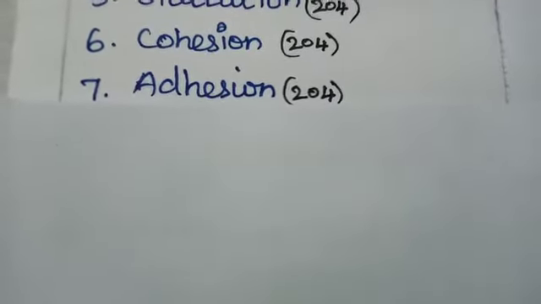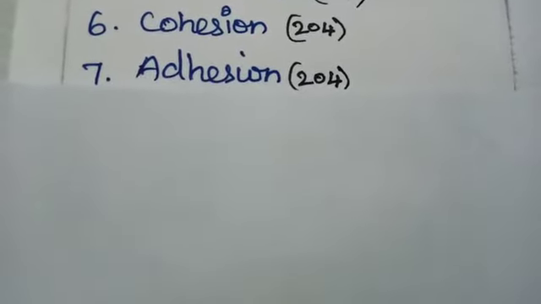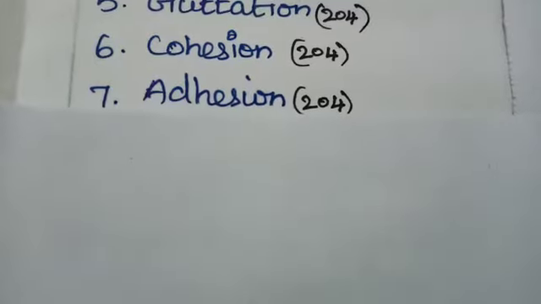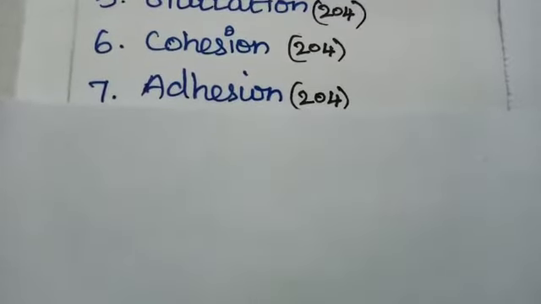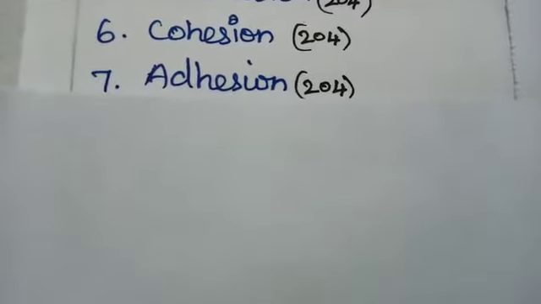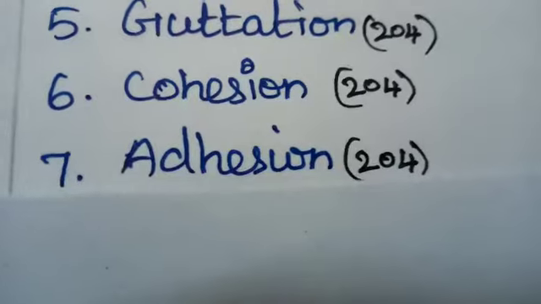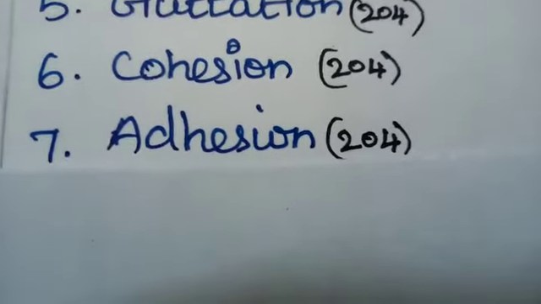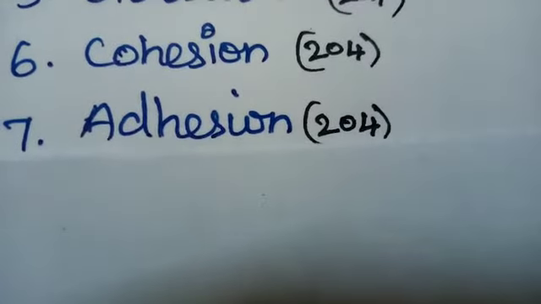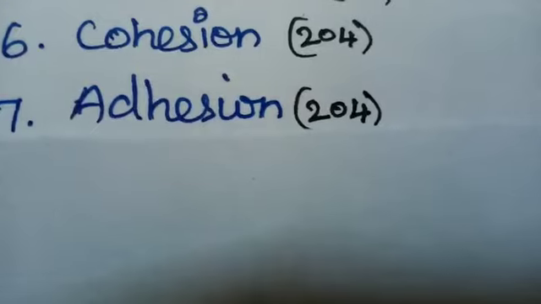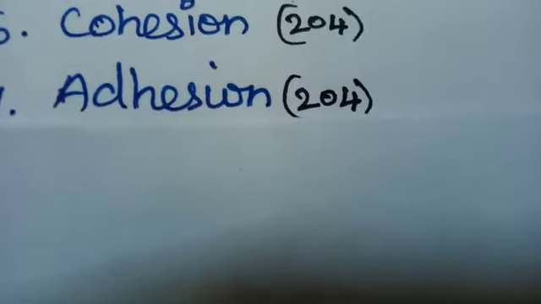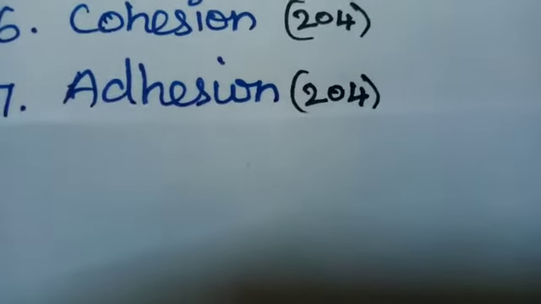Cohesion and adhesion are physical properties of water. Cohesion is a force of attraction between the water molecules. Adhesion is the force of attraction between the molecules of different substances. Water molecules stick to the xylem because of the force of adhesion.